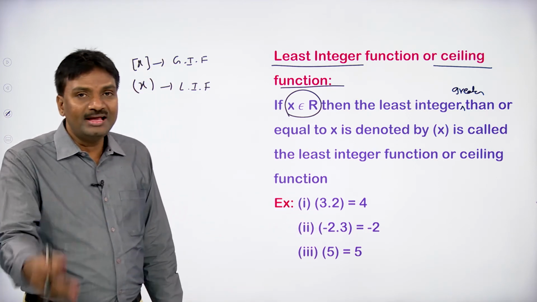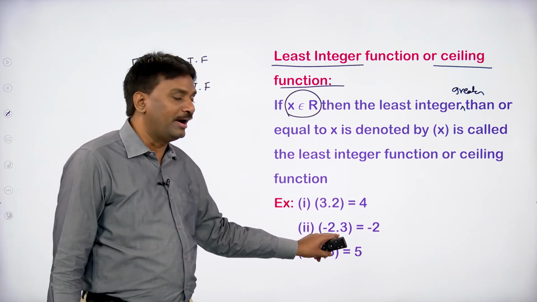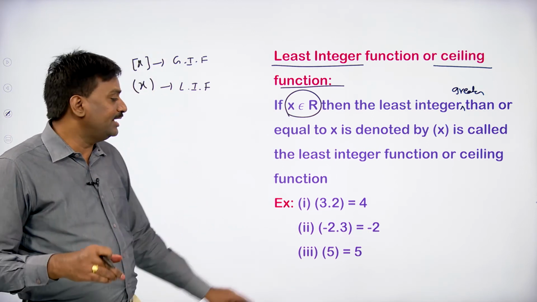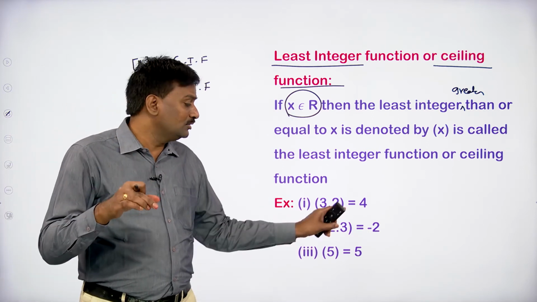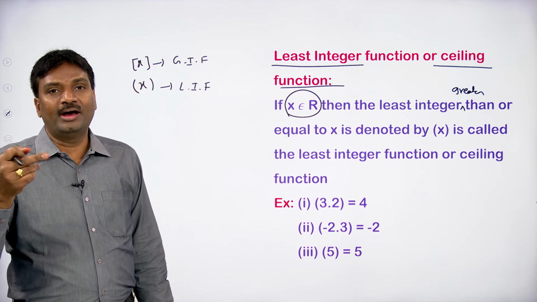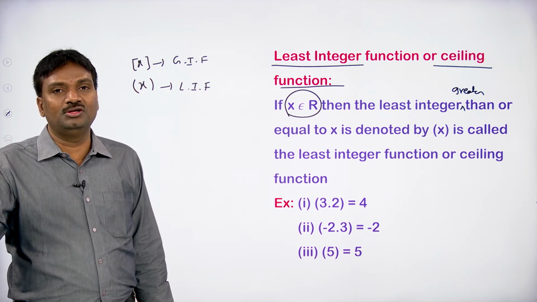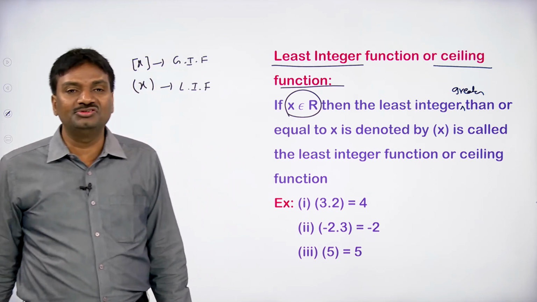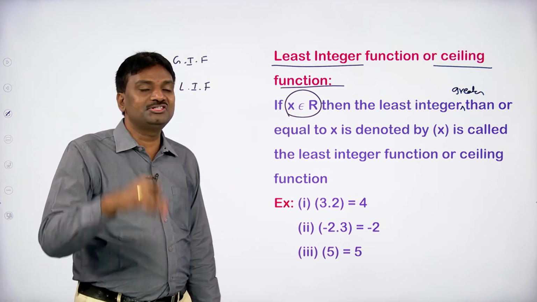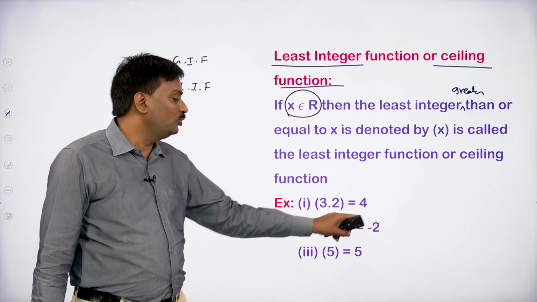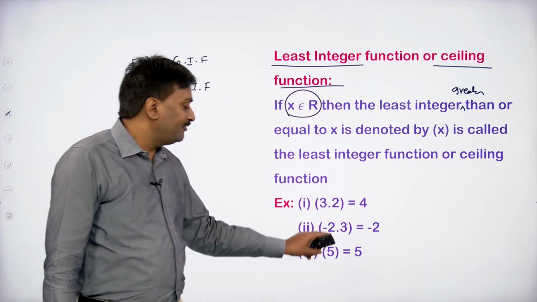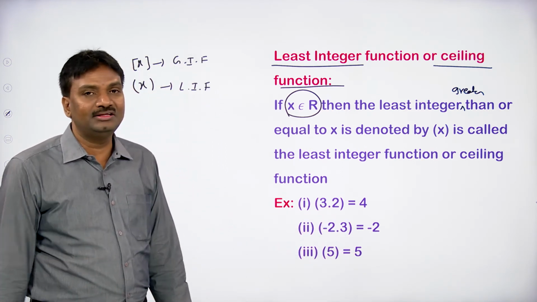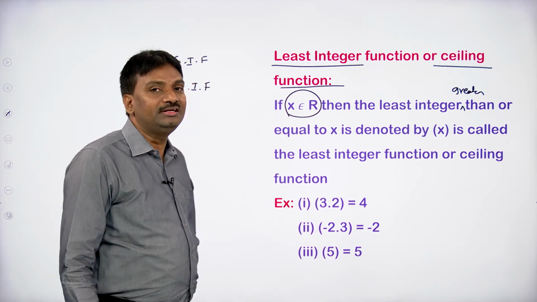Similarly, if we take a negative value, minus 2.3, we know the integers greater than or equal to minus 2.3 are minus 2, minus 1, 0, 1, 2, 3, 4, and so on. Out of all those integers, minus 2 is the least integer. So minus 2.3 equals minus 2. If you have exactly an integer, we take that integer. So this is the least integer function.